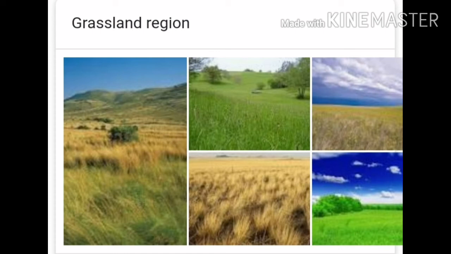Rearing animals is the main occupation of the people living in this region. This region is also known for its large scale production of wheat. So large scale production of wheat is the main characteristic of grassland, which is also known as the steppes and prairies region. This is all about the grassland region.